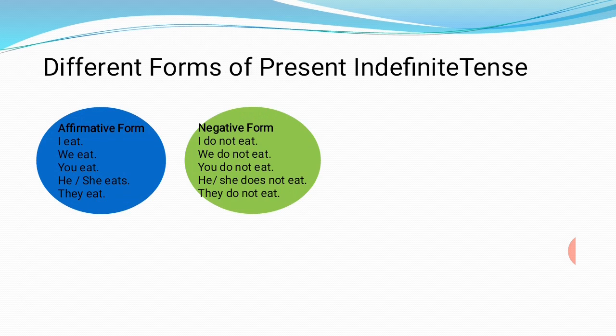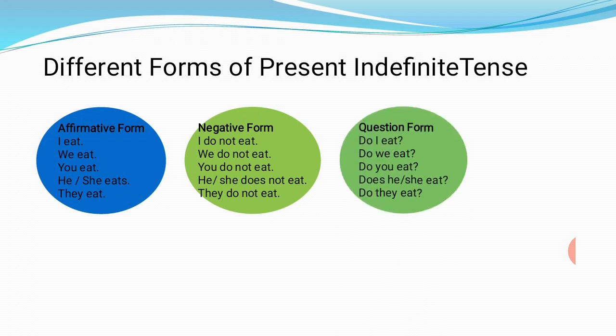In the same way, in interrogative sentences, the same helping verbs are used with the same kind of subjects, like do I eat. I eat, I do not eat, do I eat. We eat, we do not eat, do we eat. So this is a slide about different forms of present indefinite tense: affirmative form, negative form, and question form, that is interrogative form.